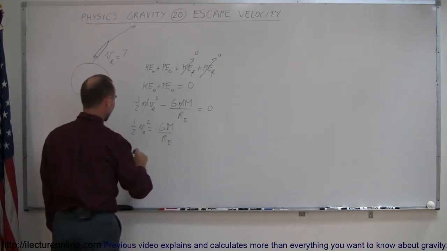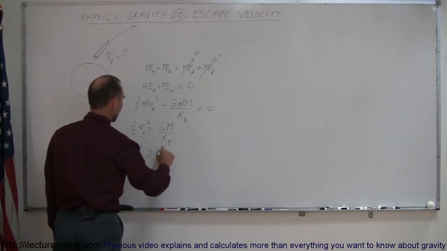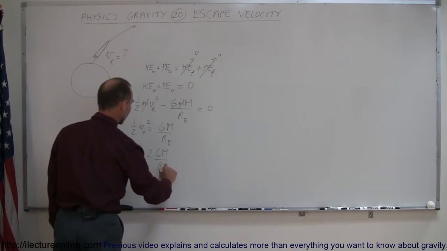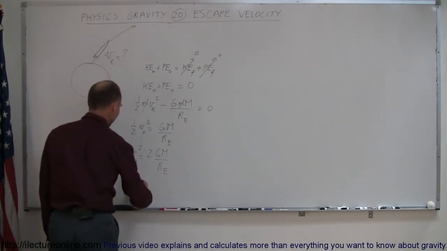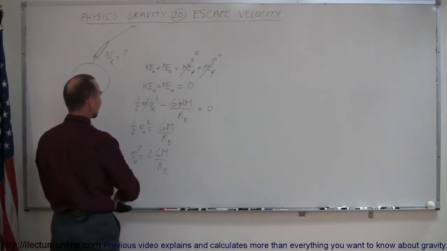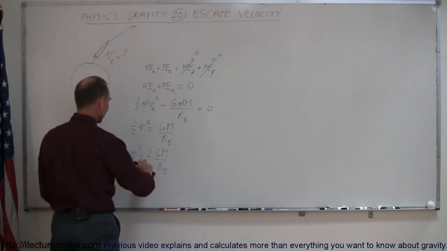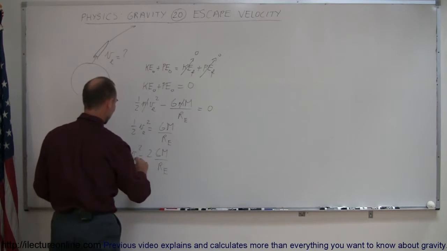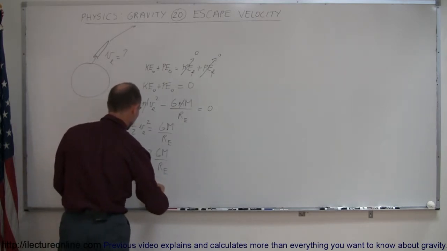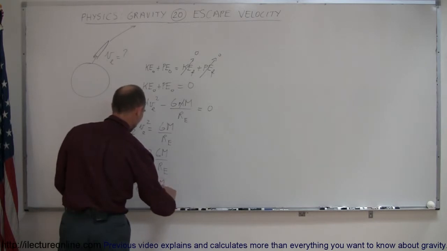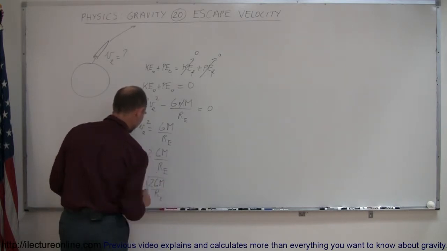Then we multiply both sides by 2, so we get v squared is equal to 2GM over the radius of the Earth. And finally, when we take the square root of both sides, it should not be v sub naught, it should be v sub e, because we're looking for the escape velocity. So we see that escape velocity is equal to the square root of 2GM over the radius of the Earth.